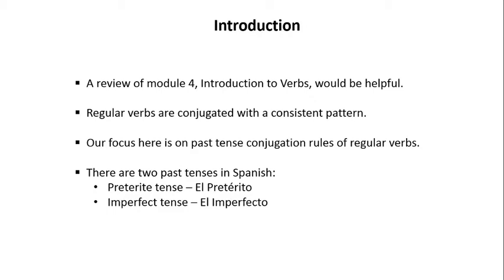Now, as an introduction, if you haven't done so, a review of Module 4, Introduction to Verbs, would be helpful. Regular verbs are conjugated with a consistent pattern. Our focus here is on past tense conjugation rules of regular verbs. There are two past tenses in Spanish, the preterite tense, el pretérito, and the imperfect tense, el imperfecto.